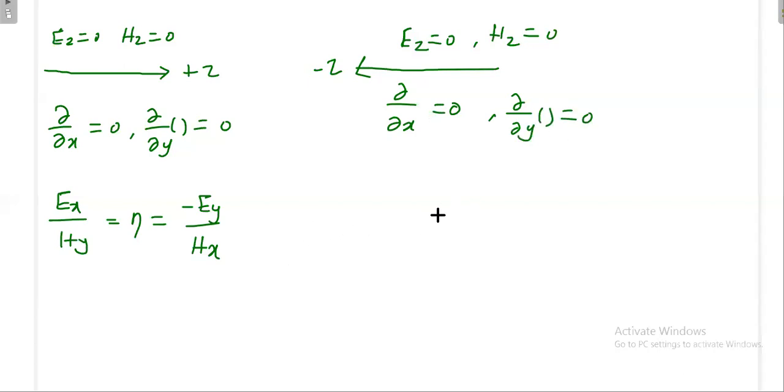Now what is eta? For this, first you write this: electric field, then magnetic field, then direction of propagation. The direction of propagation can be written as the p vector. If you make the cross product E cross H, you will get p. Or if you make H cross E, you will get minus p. So now, what is eta actually? Anybody?